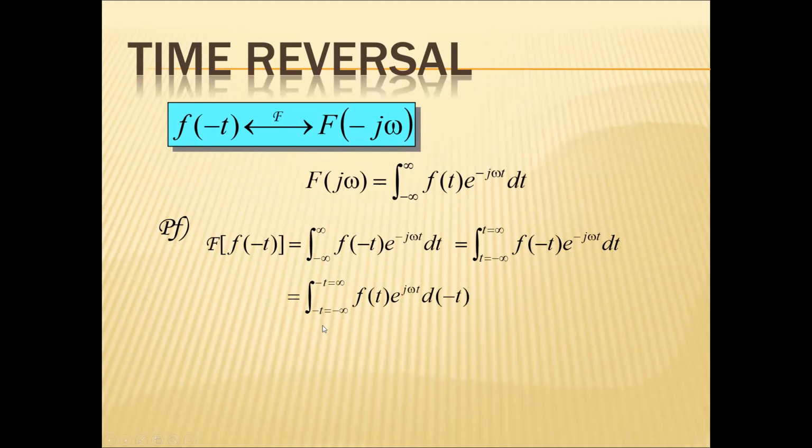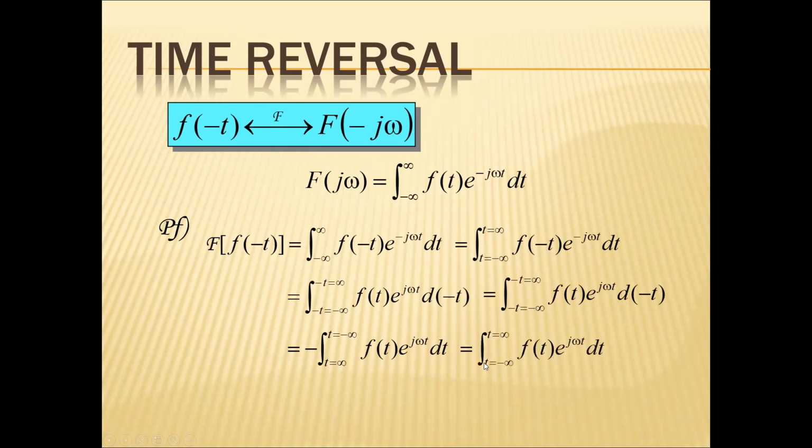If I write minus t as the variable, the limits go from plus infinity to minus infinity, so this can be written as f of t e power minus j omega t into d of minus t. Here I have a minus, and this minus can be eliminated by interchanging the limits.